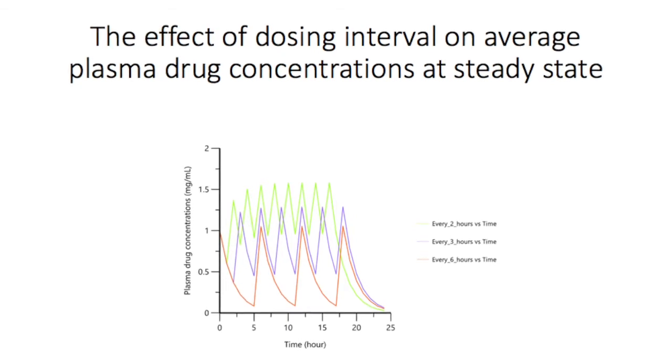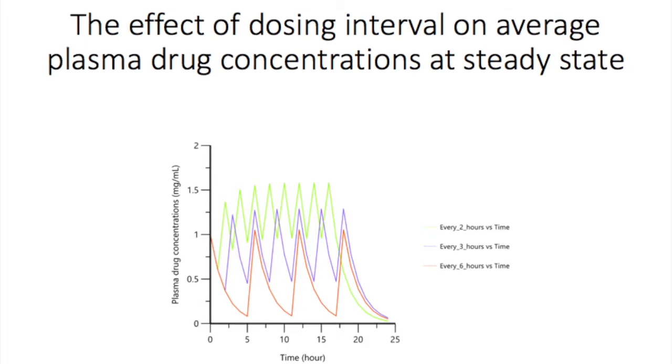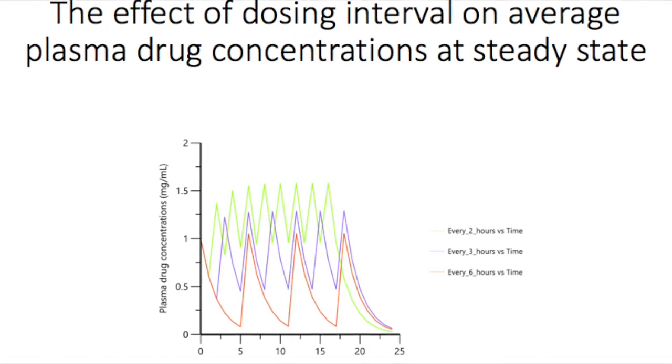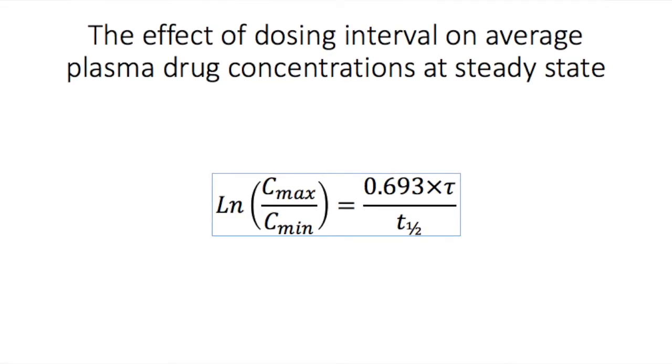We can see how longer dosing intervals decrease the average plasma drug concentration in this graph. Notice also that the longer dosing intervals result in greater fluctuations in concentrations. The magnitude of these fluctuations can be calculated using this equation.